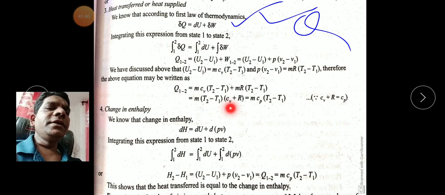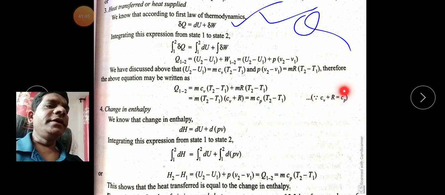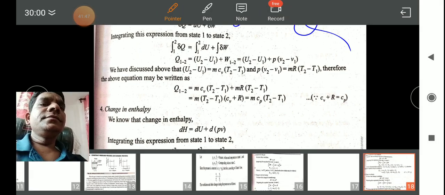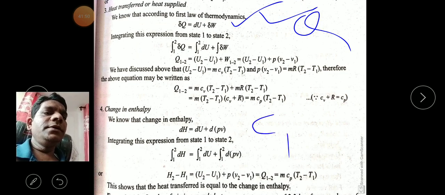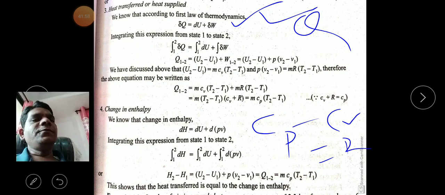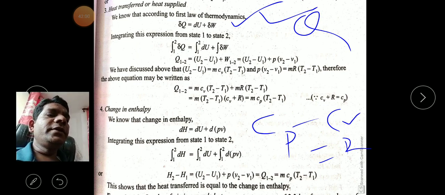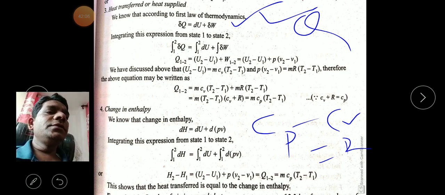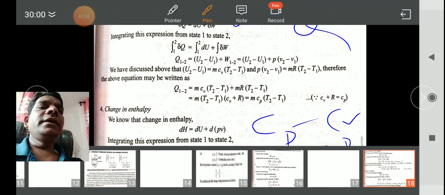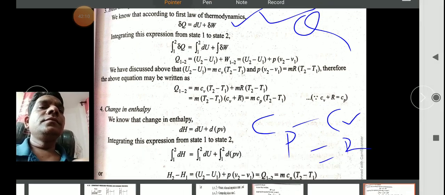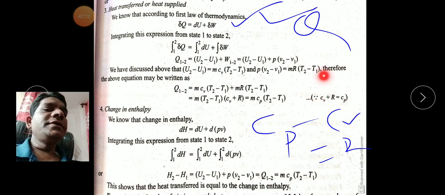So what is remaining here? Cv plus R. And by the difference of specific heats, Cp minus Cv is equal to R. By using this concept, Cp is equal to Cv plus R, like that we get this equation here, and we have to put here this Cv.